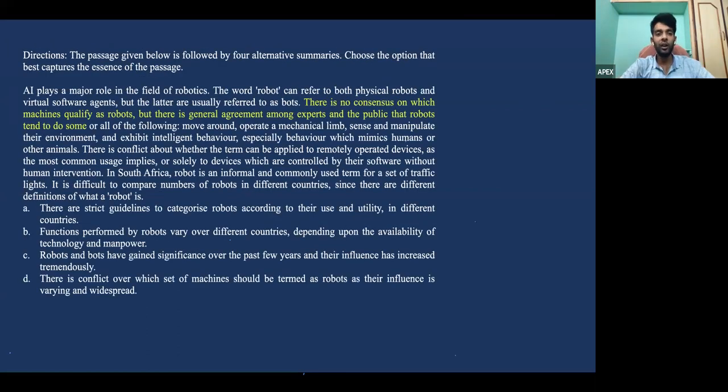Now, here in this particular para summary, there's only one main idea, that there's no consensus on which machines to qualify as bots and which machines to not look at as bots. All right, and then they've given examples here. So a lot of things have been given, but the main idea is very simple over here. Main idea is what's been highlighted. According to that, I think D is the best set of options that we can go with. There's a conflict over which set of machines should be termed as robots. Why? Because they have widespread influence.